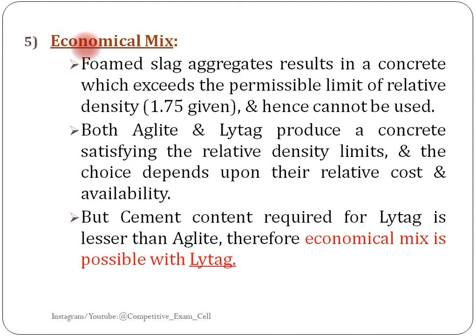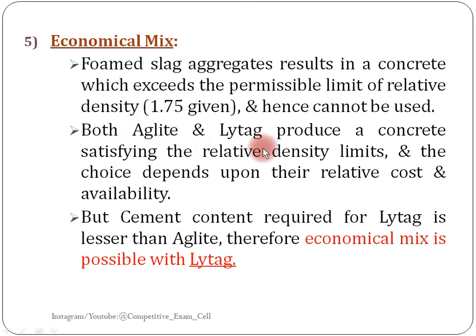So next is the economical mix. How to decide the economical mix? Foamed slag aggregates result in a concrete which exceeds the permissible limit of relative density given and hence cannot be used. In the problem statement itself it is very clearly mentioned the relative density should not exceed 1.75. So for foamed aggregates it is exceeding 1.75, hence it cannot be used.